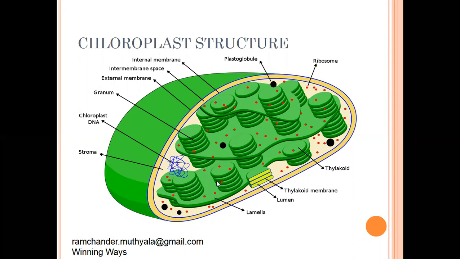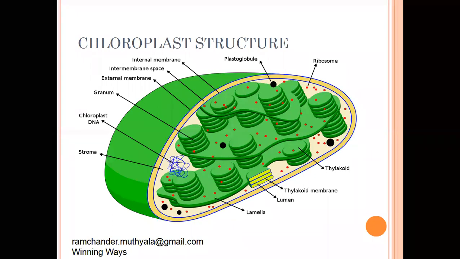In primitive or higher plants, the chloroplast's main function is preparation of food material by photosynthesis. So this cell organelle is also called the production house of the cell. Why do we call it the production house of the cell? Because the chloroplast participates in photosynthesis to prepare food material. Now we will study the clear structure of the chloroplast.